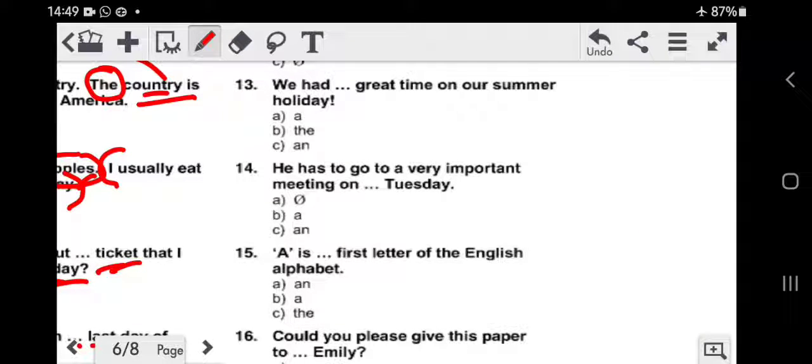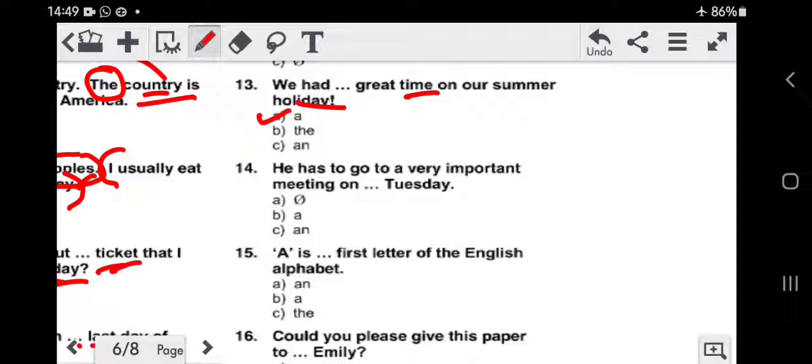Thirteenth, we had dash great time on our summer holiday. Now they are talking about summer holiday and they are talking about time. There are two nouns, one is time, one is holiday. But here, since holiday is coming at the end of the sentence, an article has to be placed before the noun which comes earlier. So therefore we are talking about the noun time. Now great time we had, it could be any time. So therefore in general we had a great time on our summer holiday.